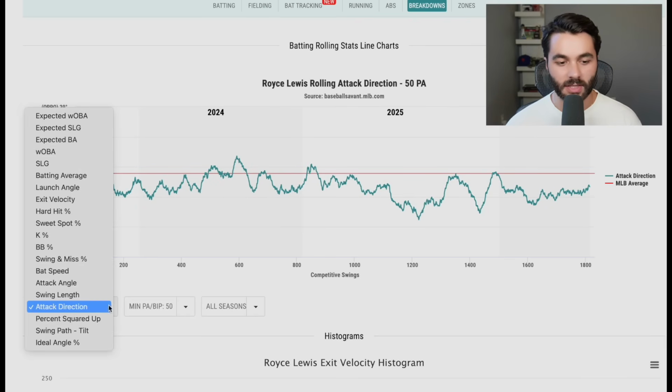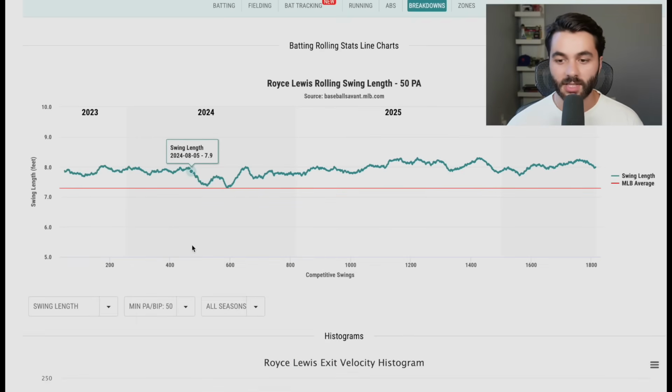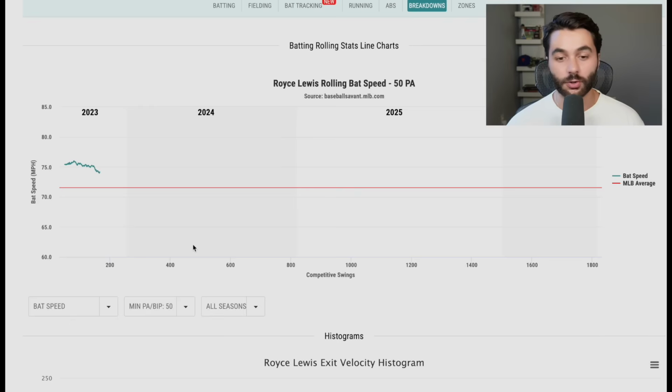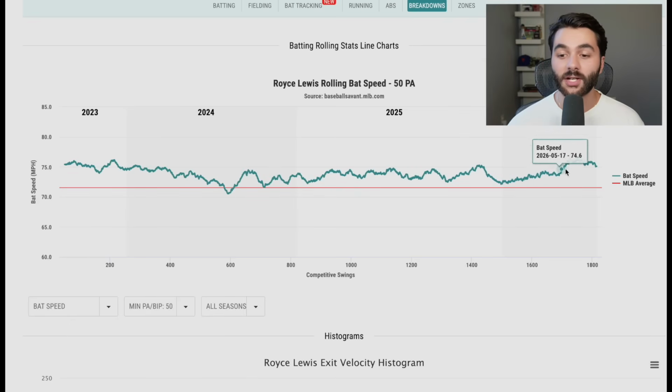Stayed pretty regular all season, so no big adjustments there. So you have a shorter swing, so you have a longer swing, a little bit of a longer swing, basically the same thing there. Bat speed, maybe for Royce Lewis, as usual, could have been playing injured. Bat speed's actually up.